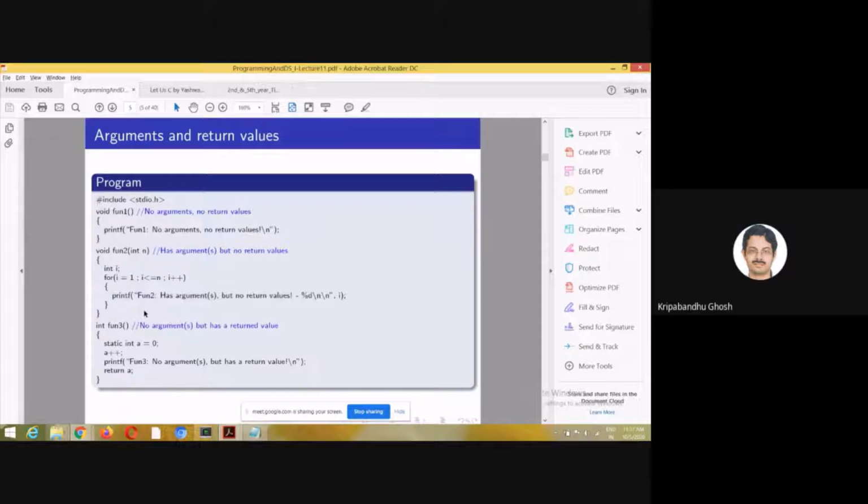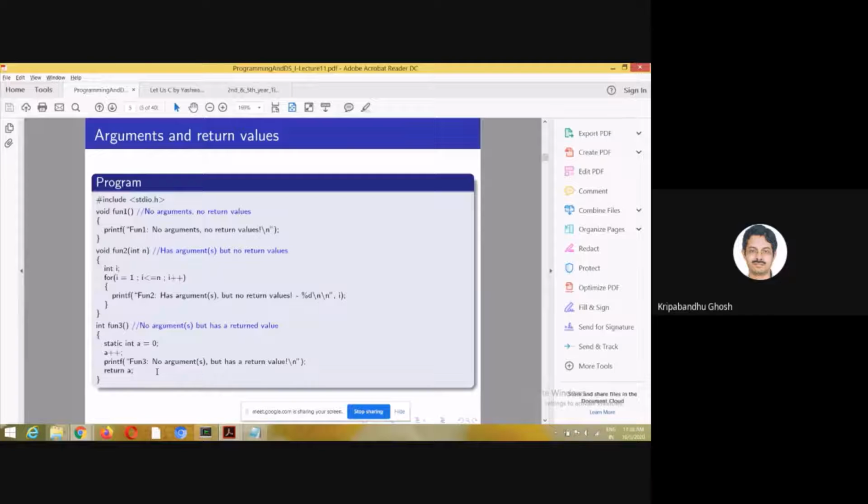That can be done. It may not have any argument but can have a return value. For example, this is a function which has a static variable. It increments and it returns its value. So you can write something like this. So you can use a static variable to see how many times a function has been called or functionality has been called.